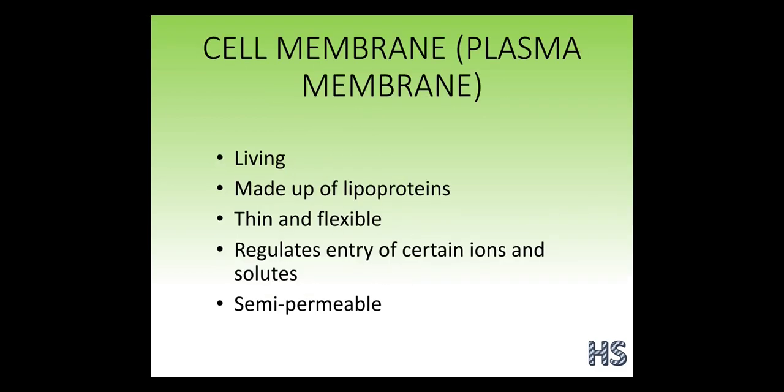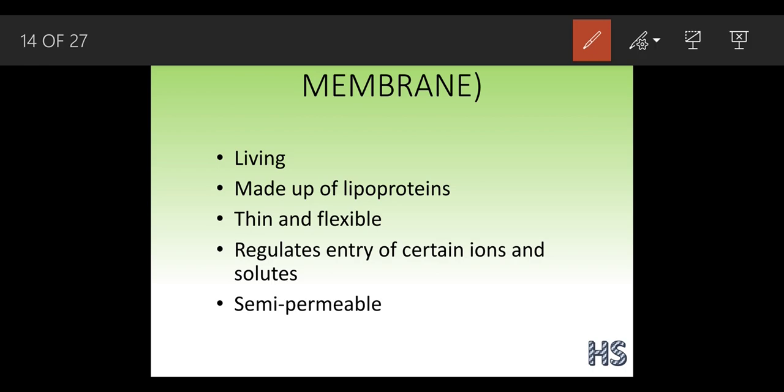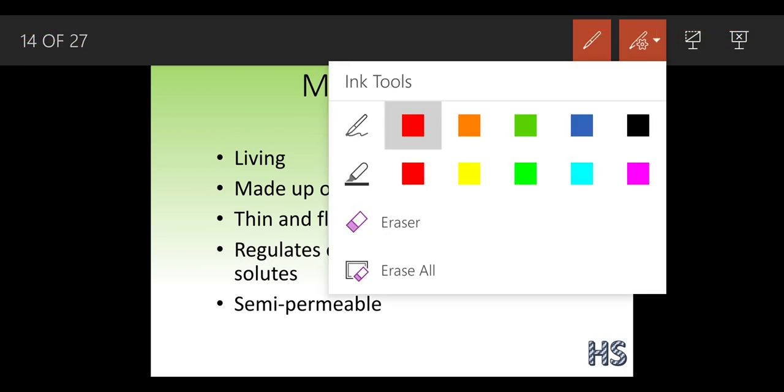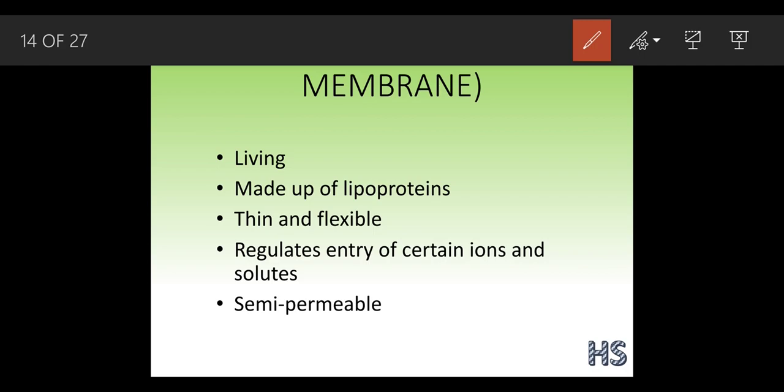Now we are going to discuss the cell membrane. The cell membrane is also called the plasma membrane. As I said, this is a cell wall which we are making.